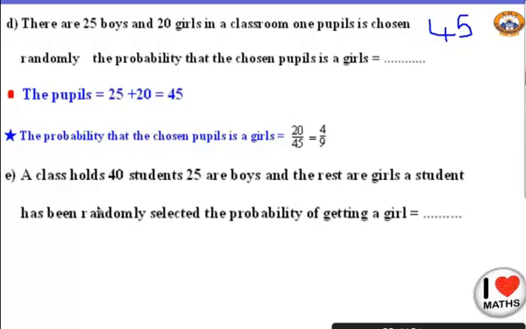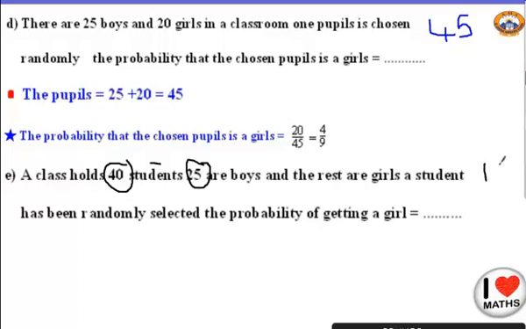So the class holds 40 students. Inside this class, I have 40 students. 25 of them are boys and the rest are girls. So the rest means that I will subtract. I need to subtract the number of boys from the number of all the students to find the number of the girls. Yes, sure. So 40 minus 25, the answer will be 15.